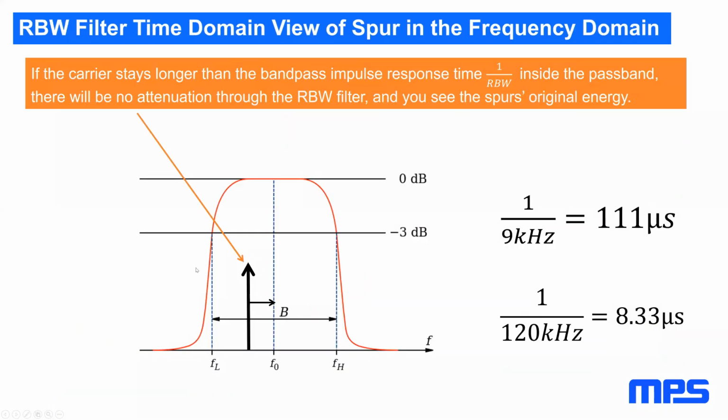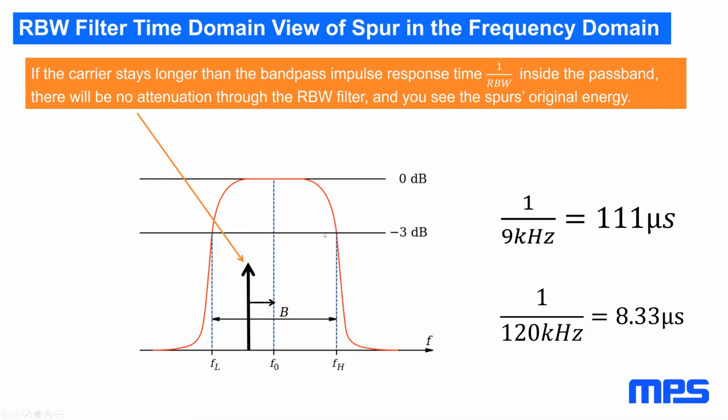Okay, there are several things which determine the real attenuation of our spread spectrum modulated signal. One is how long our spur actually stays within the resolution bandwidth area. Even for any individual spur, how long does it spend inside the resolution bandwidth, because it's remodulated and moving around?